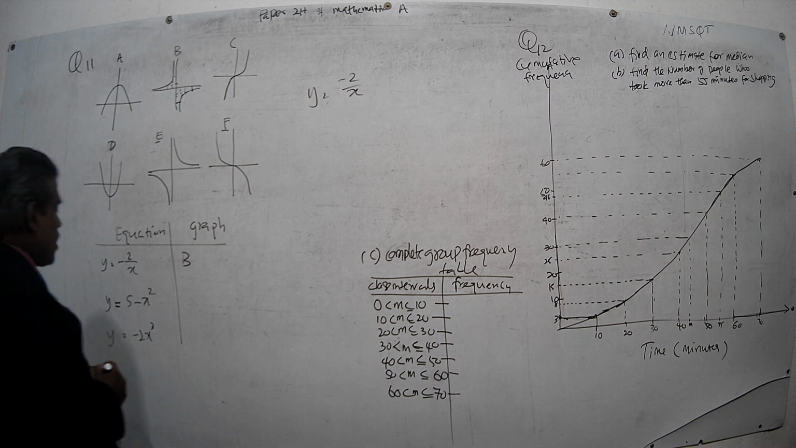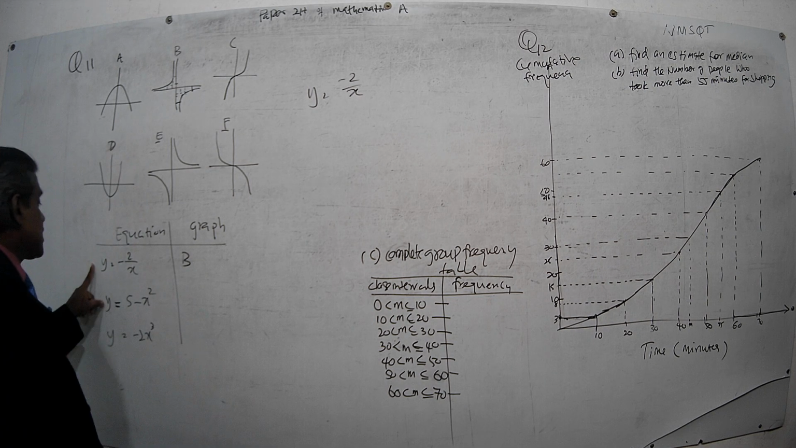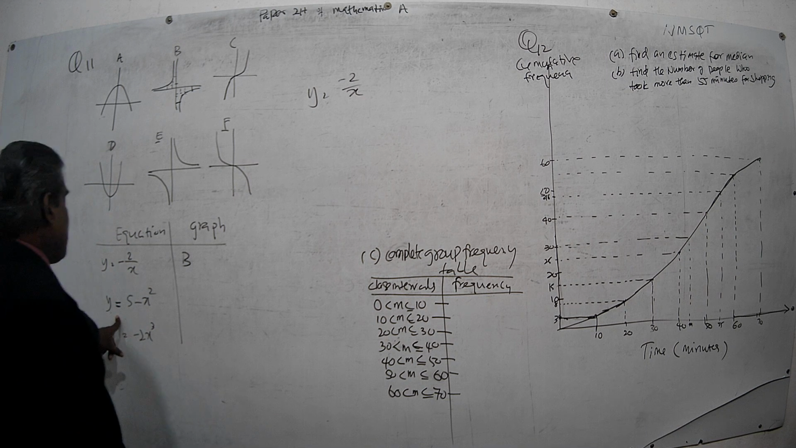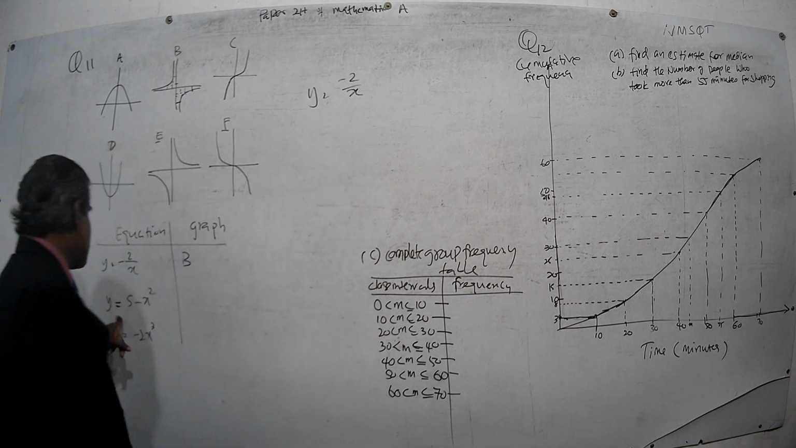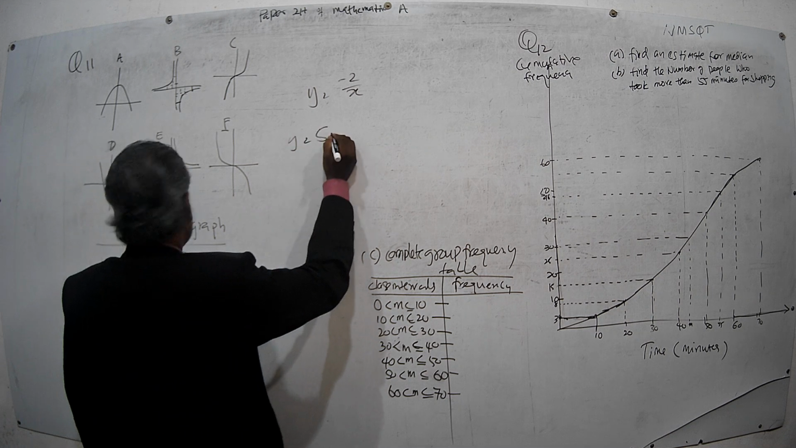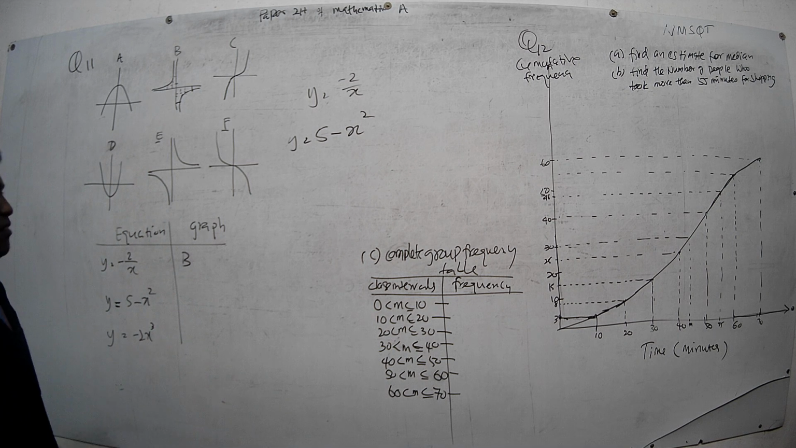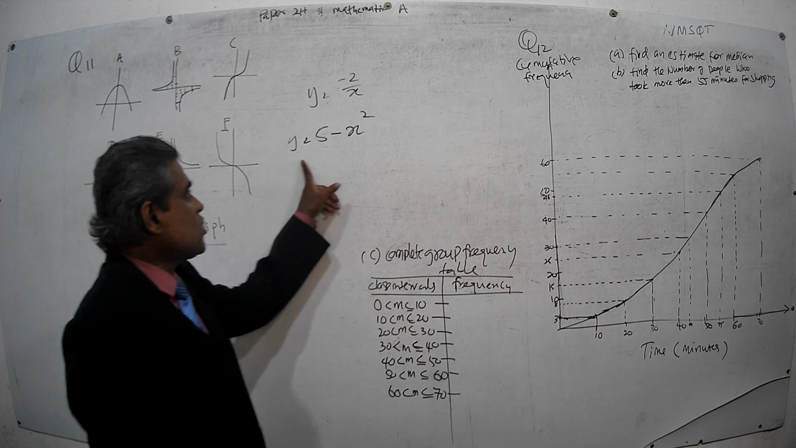Right. Okay. Now what is the next one? Sorry. Next one, this next equation y equals 5 minus x square. Let's see which graph will go for this. Y equals 5 minus x square. Right? Which graph will be the graph of this equation?